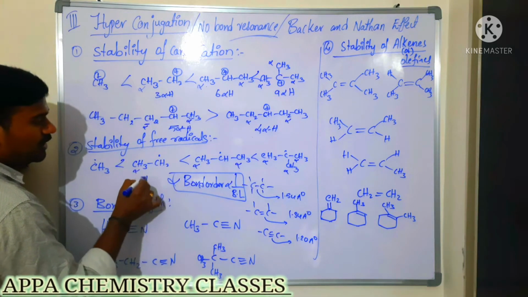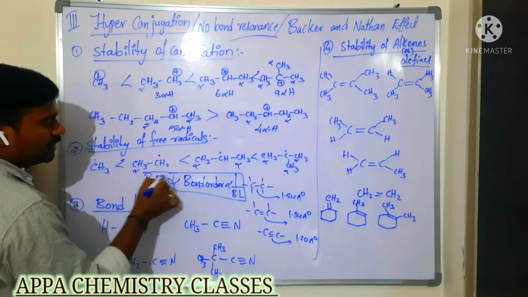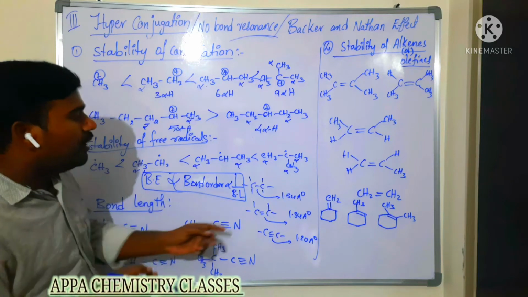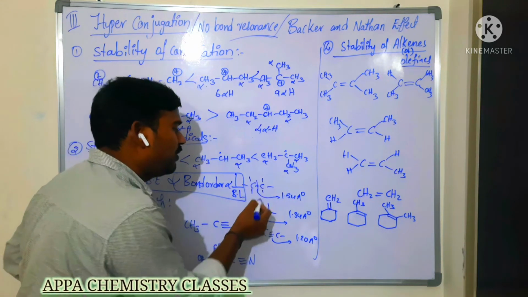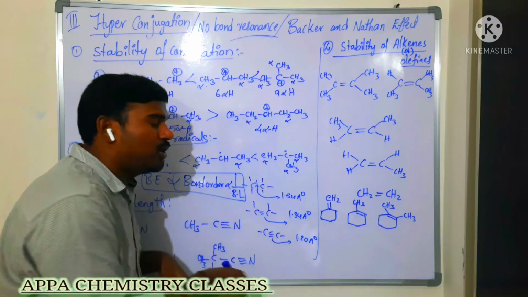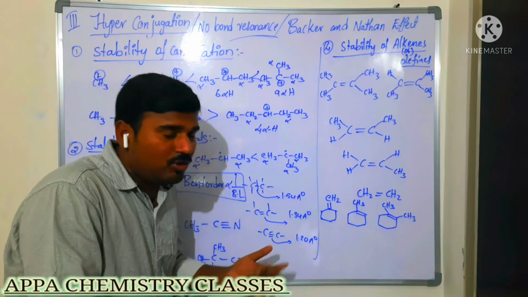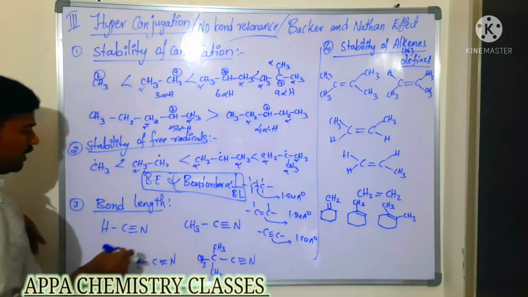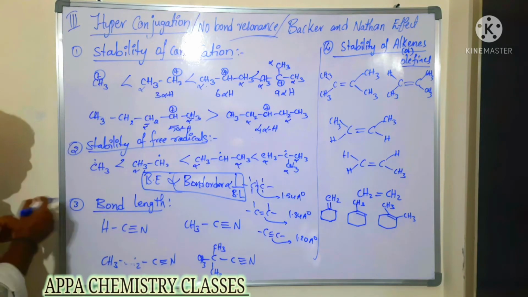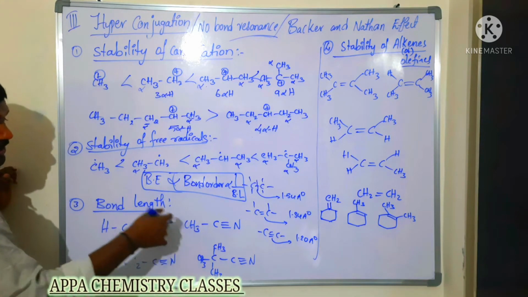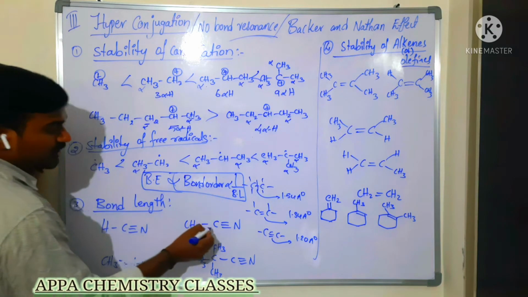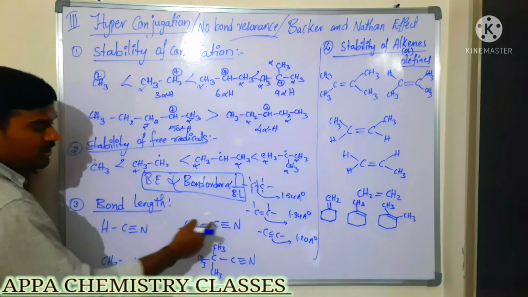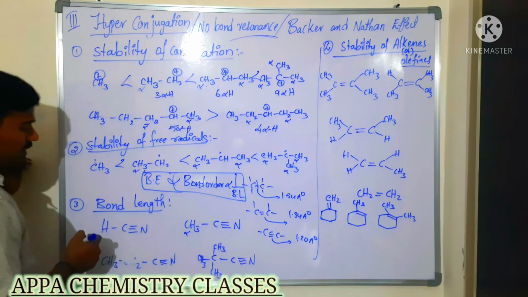And also bond order is directly proportional to bond energy. If you want to break one bond, you need less energy. If you want to break two bonds, you need more energy. If you want to break 3 bonds, you need even more energy. Okay. So now you see here the bond length. Among these two, which has more bond length? Now here, this is a triple bonded carbon, sp carbon. The carbon adjacent to the unsaturated carbon is called the alpha carbon.